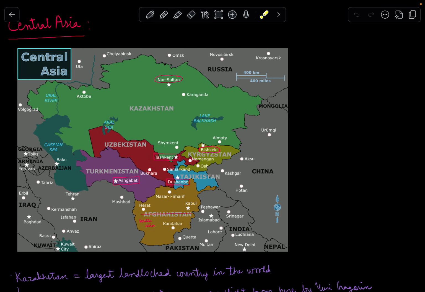the capitals. The capital of Kazakhstan is Nur Sultan. The capital of Uzbekistan is obviously Tashkent. You might have heard of it. The capital of Turkmenistan is Ashgabat. The capital of Tajikistan is Dushanbe, and of Kyrgyzstan is Bishkek. So in a clockwise order, it is Turkmenistan, Uzbekistan, Kazakhstan, Kyrgyzstan, and Tajikistan.